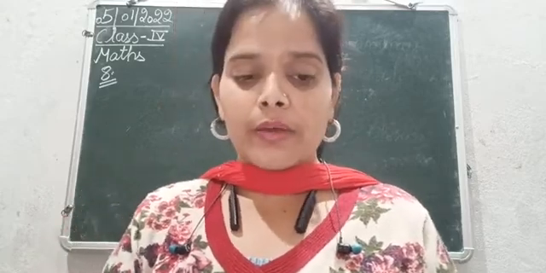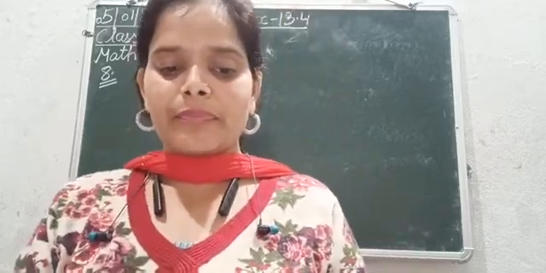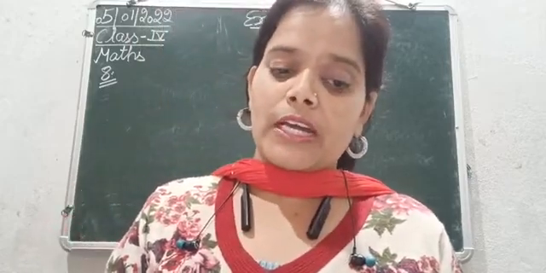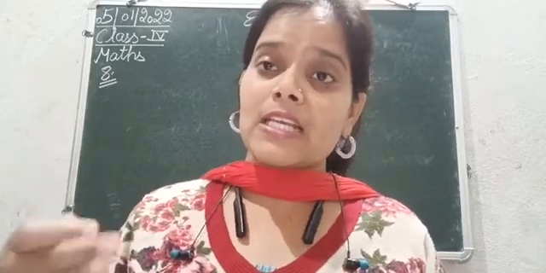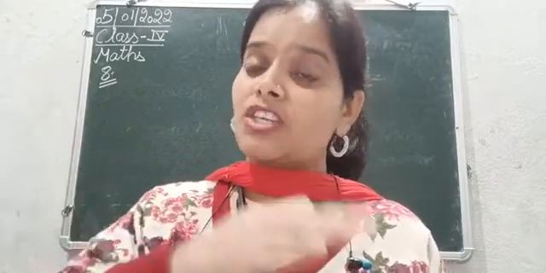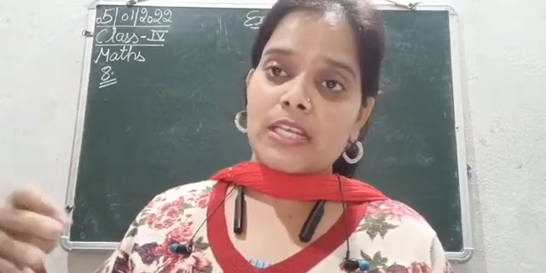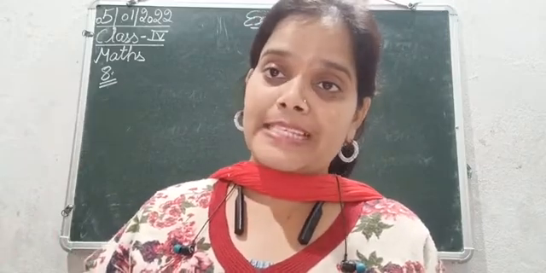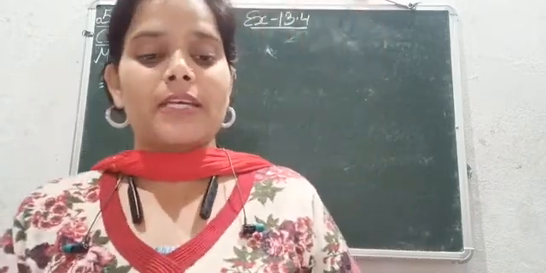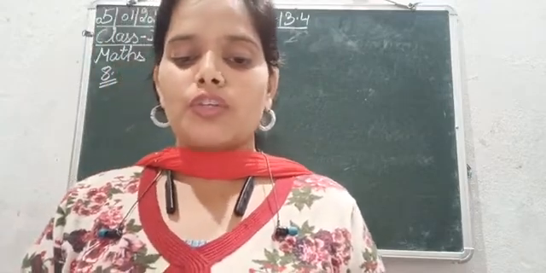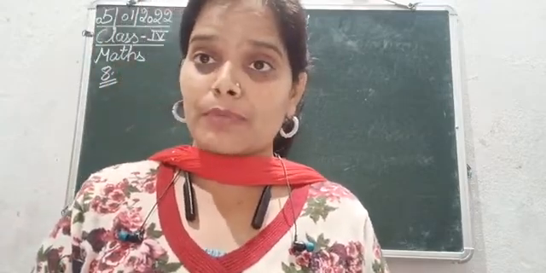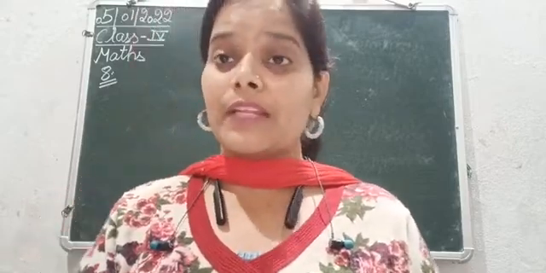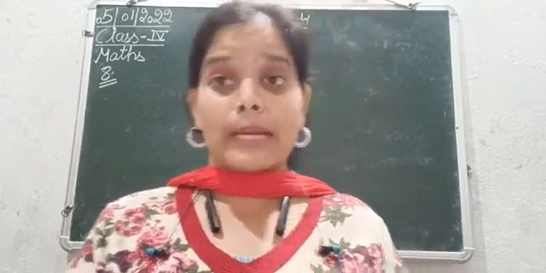Okay, so a train started from Delhi on Monday at 1850 hours and reaches Mumbai at 1140 hours on Tuesday. That means the train started from Delhi on Monday and reached on Tuesday, that is the next day. It reached Mumbai station on the next day, and the timing is 11:40 hours. Now what we need to find is how long the journey is, that is, the time duration of the journey from Delhi to Mumbai. Similarly as we have done in the previous question, we are going to find out the time duration.